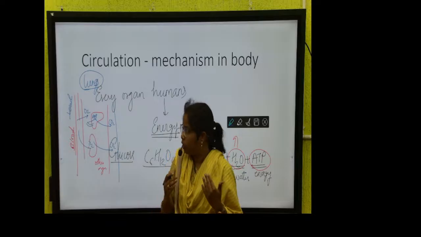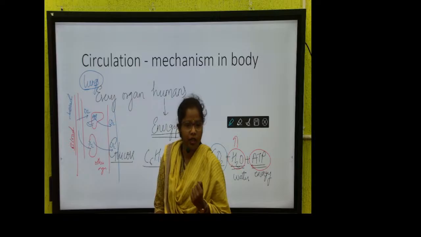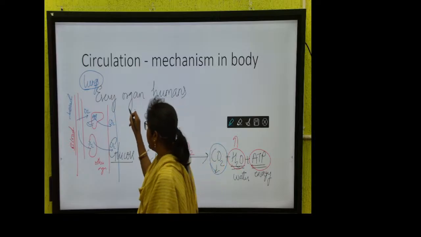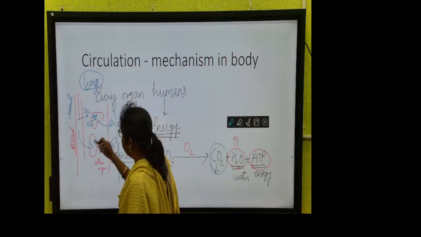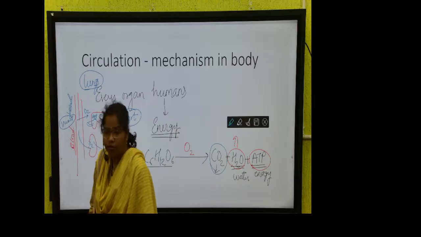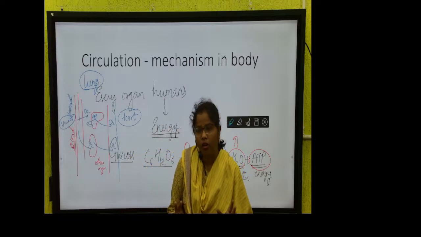ठीक है. तो मुझे बताओ, ये डायरेक्टली तो लंग्स में जाना चाहिए, पर ये लंग्स में तो जाता नहीं है. Why? Because they require an intermediate which is called our heart. What it is? Heart. इनको हार्ट की जरूरत क्यों है? Because we have 5 litres of blood. ठीक है. And we have a number of organs and organ systems.